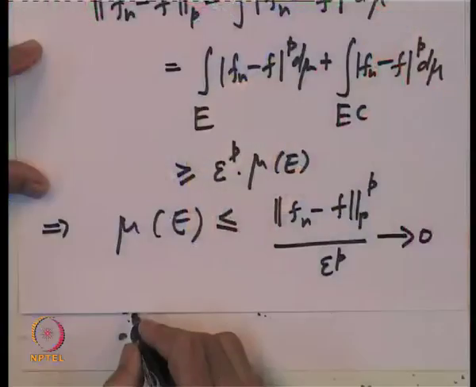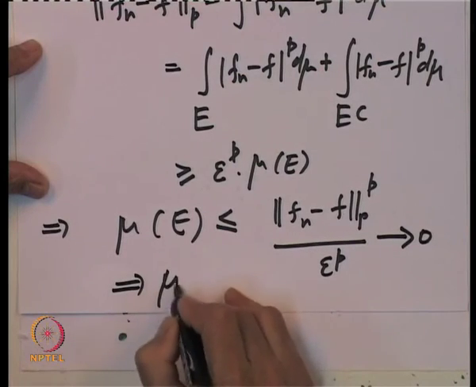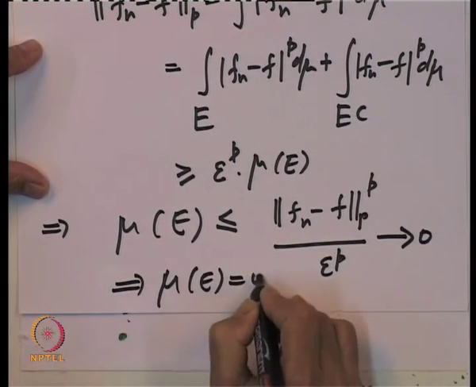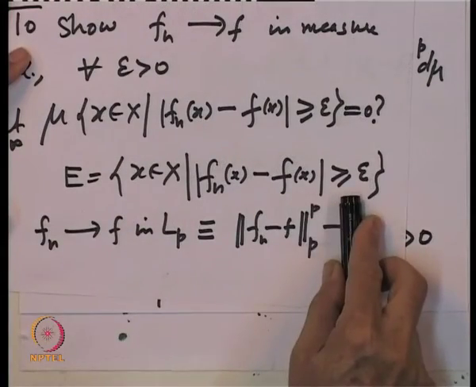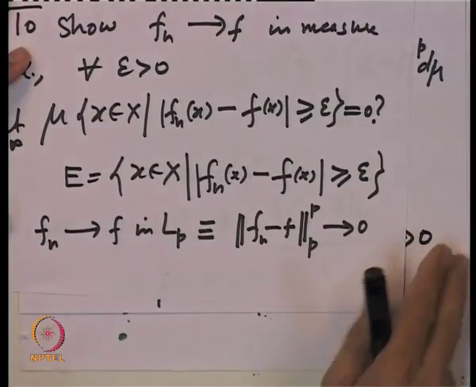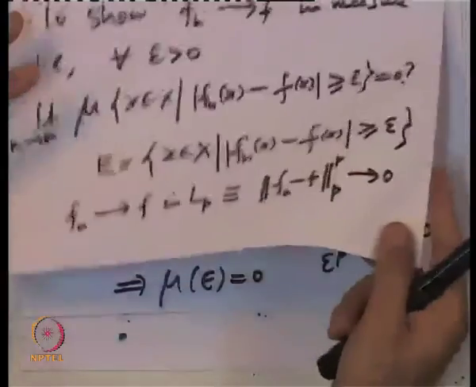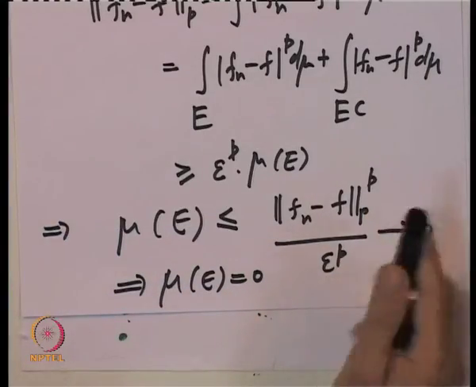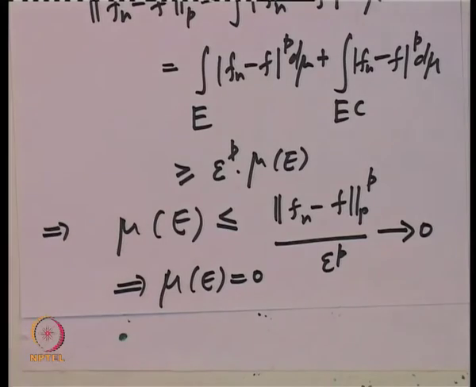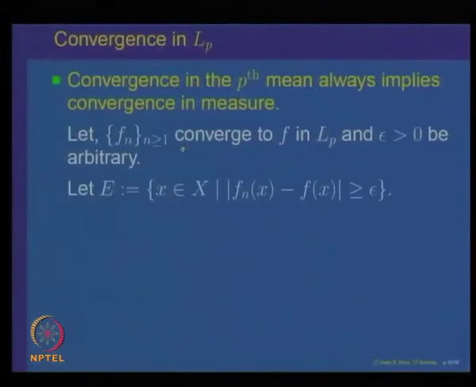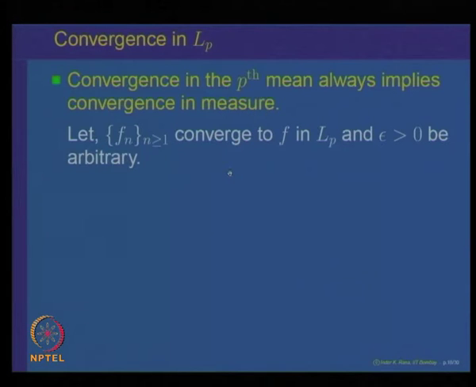That is following because f_n converges to f in L^p, so this goes to 0. That means that mu of E equals 0. So, the set where f_n differs from f by a distance epsilon, mu of that depends on epsilon, and it goes to 0 for every epsilon. That proves that if f_n converges to f in the pth mean, then it converges in measure.